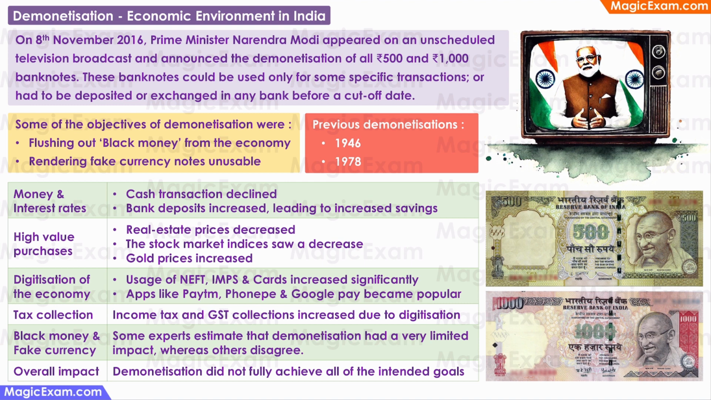Since the currency notes were in short supply, usage of NEFT, IMPS, debit and credit cards increased significantly. Even people who had never used any form of digital payments earlier were forced to learn. Wallet and UPI apps like Paytm, PhonePe and Google Pay became very popular. Every shop and every vendor started to have a QR code. Income tax and GST collections increased due to digitization because cash transactions were reduced.